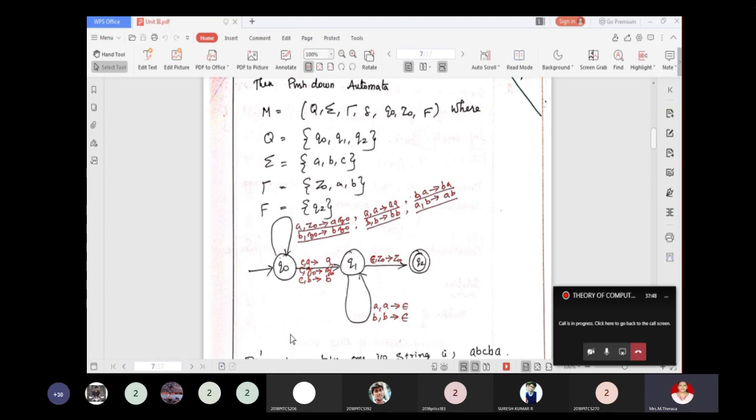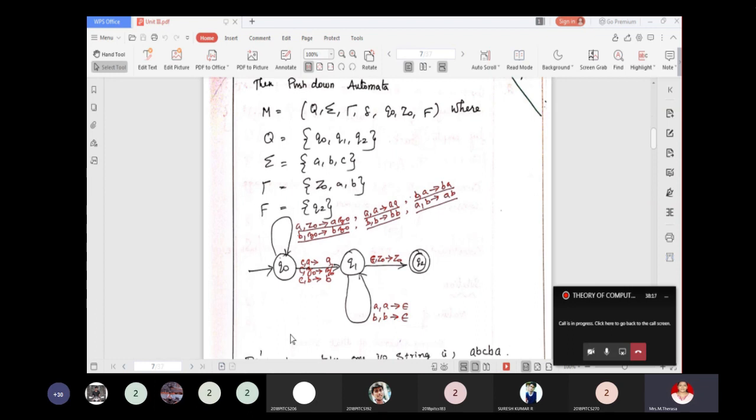But when we read A or B, push it onto the stack. Once we read C, do nothing and enter into the state Q1. Whenever we are in state Q1, and the top of the stack and the symbol read by the tape head are the same, then we can do a pop operation and repeat the same. Whenever we read A and A is on top of the stack, pop.